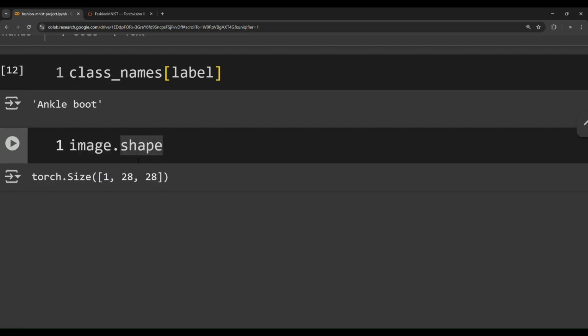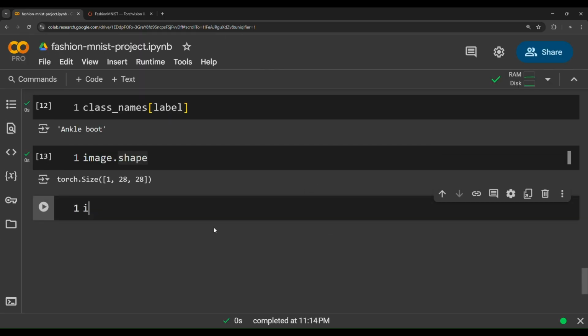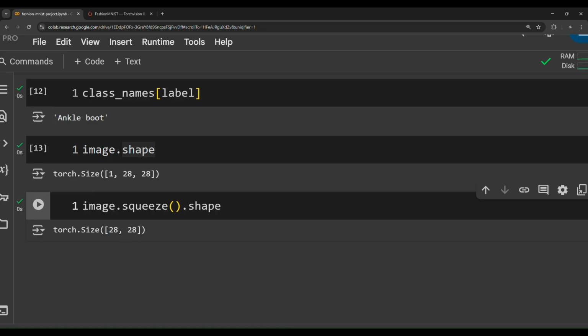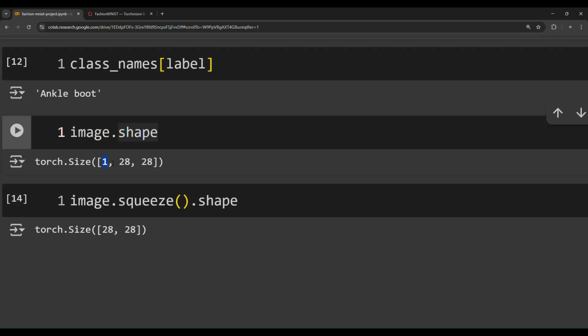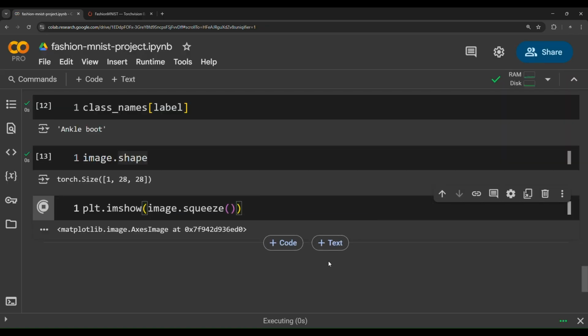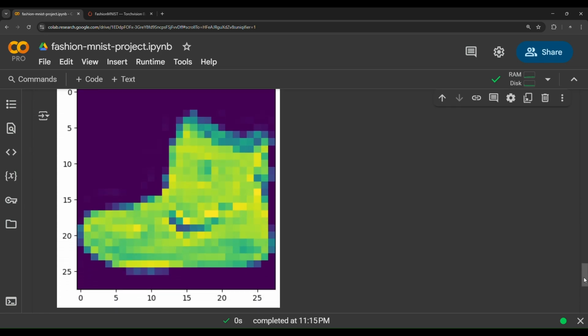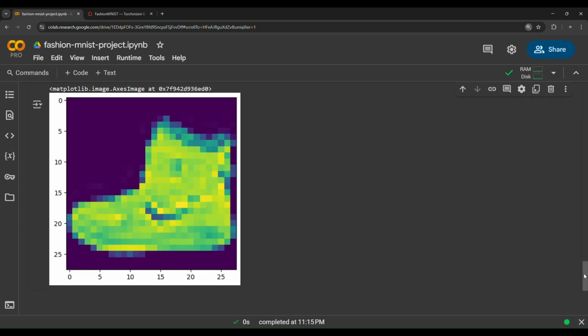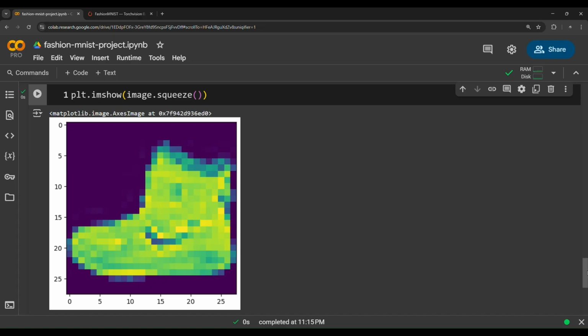So to get rid of this one color channel, we need to squeeze the image. So image.squeeze, and then if you display the shape of this image, whoa, we have gotten 28 by 28. We have gotten rid of the color channel here. Now all we need to do is pass this squeezed image to the plt.imshow function. Now, whoa, that's an image of ankle boot. So that's how easy Matplotlib makes it to visualize an image.